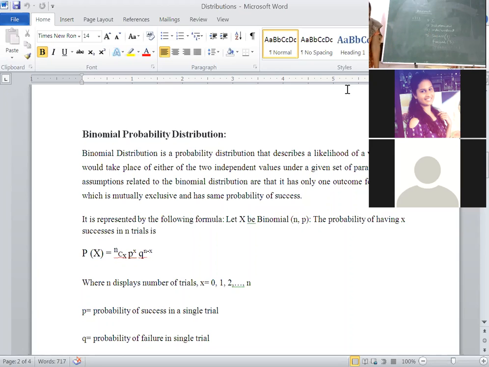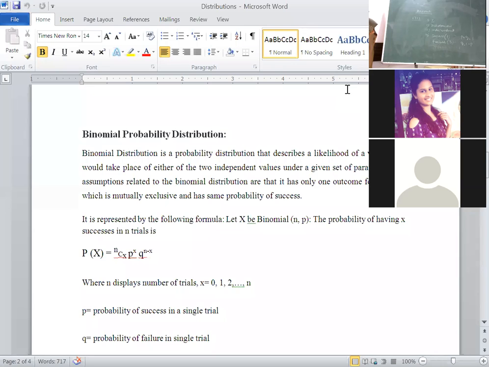Then the fourth one, probability of success. That means the probability of happening of an event is known as success, and the probability that the event does not happen is known as failure. Success is always denoted by the letter P. Failure is always denoted by the letter Q. The linear equation here is P plus Q equals 1, where Q equals 1 minus P. These are the assumptions. Next.